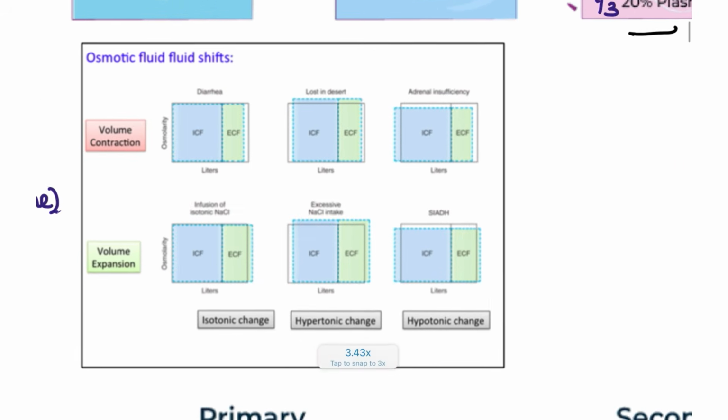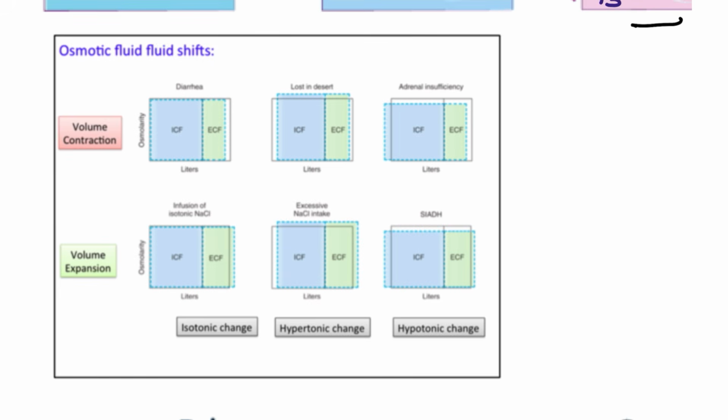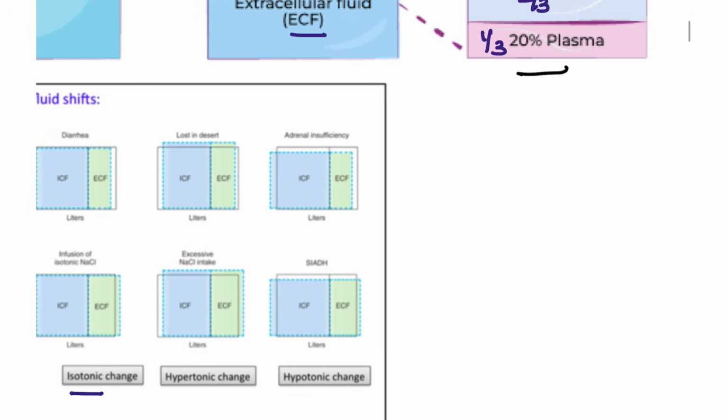Next, here is another image that you can see, this is the Darrow-Yannet diagram. In the Darrow-Yannet diagram, we are going to see how the volume contraction or the volume expansion is seen if there is a presentation with a disease and after fluid intake. So in the isotonic, it will be the same, right? So what is the normal osmolarity first? The normal osmolarity will be around 295 to 300 milliosmoles, right?